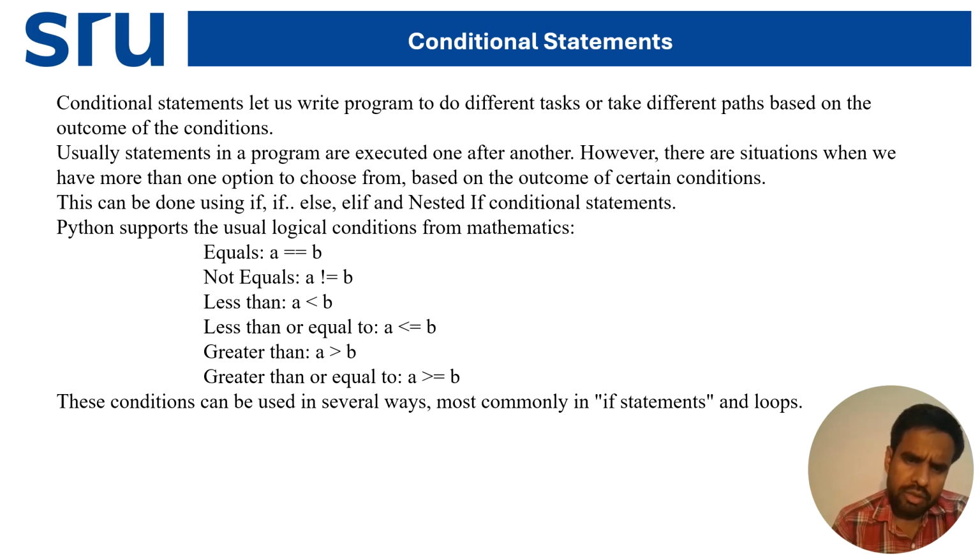Python supports the usual logic conditions from mathematics: equal to, less than or equal to, greater than, and greater than or equal to. These conditions can be used in several ways, mostly in the if statement and loop statements.